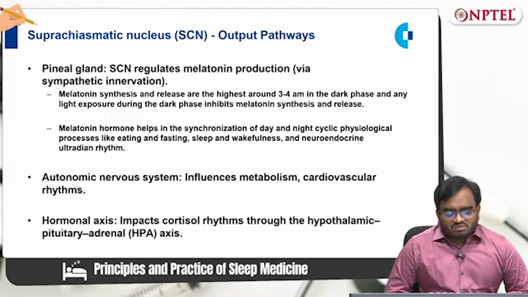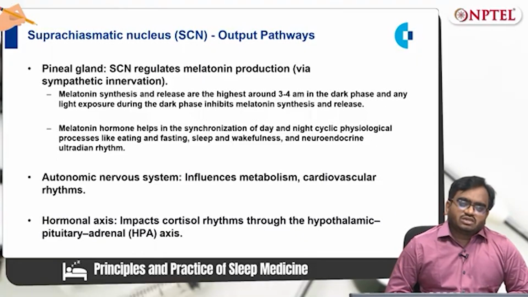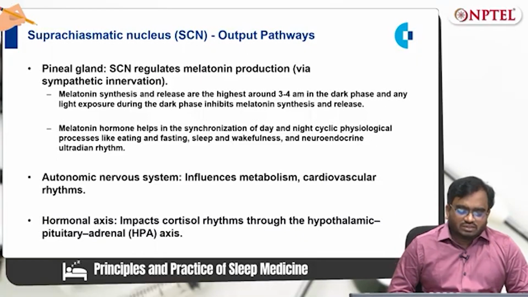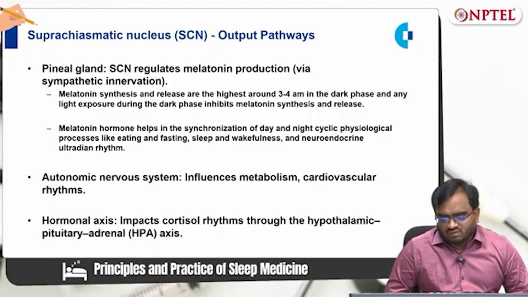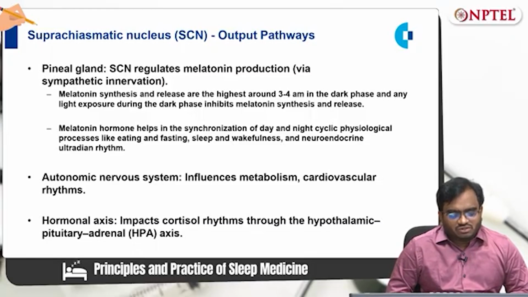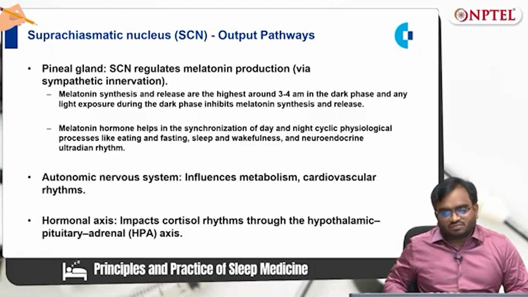Further, through the autonomic nervous system, it influences metabolism and cardiovascular rhythm. It also influences the hormonal axis, that is, it impacts cortisol rhythm through the hypothalamic pituitary adrenal axis.